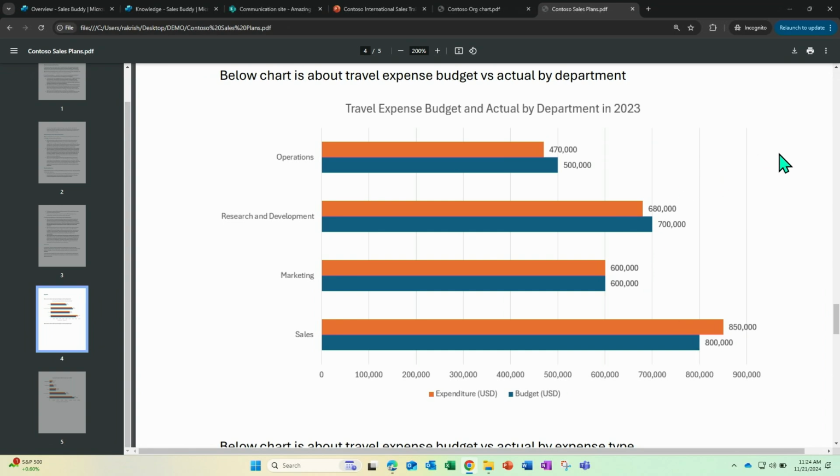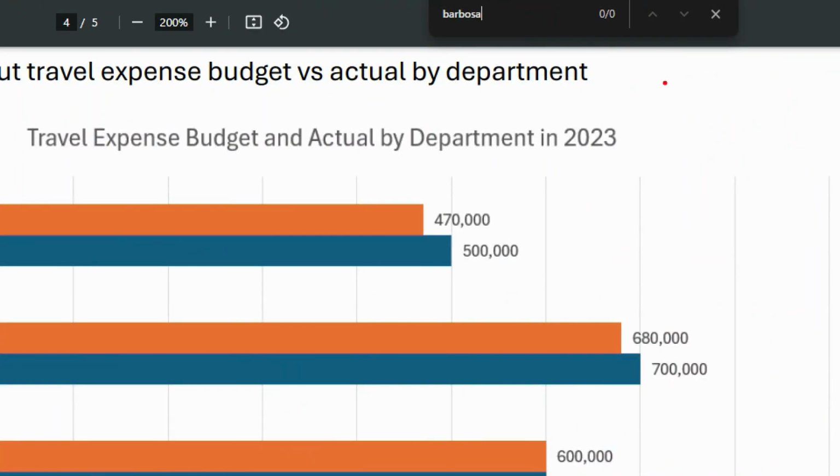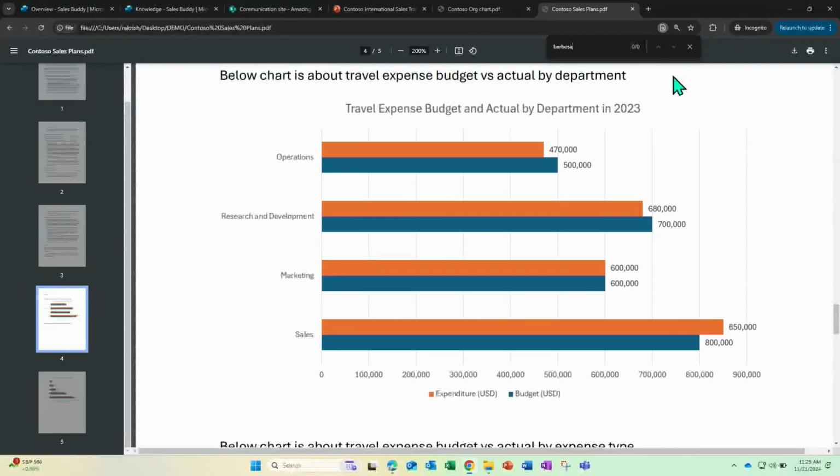And in none of this PDF file, let me see if I can Control F and type in Barbosa. There's nothing. There's no word Clara Barbosa or the sales VP whatsoever in this document, but it manages to combine the information from the two files together to answer that question about what Barbosa's travel budget is compared to other departments.